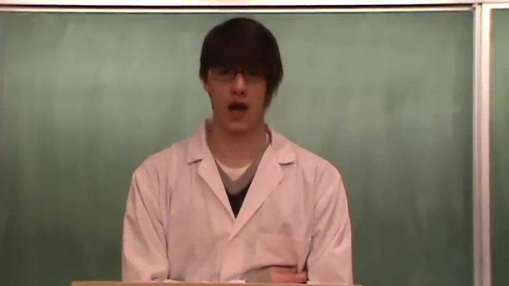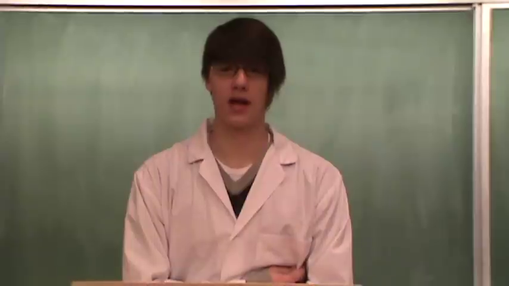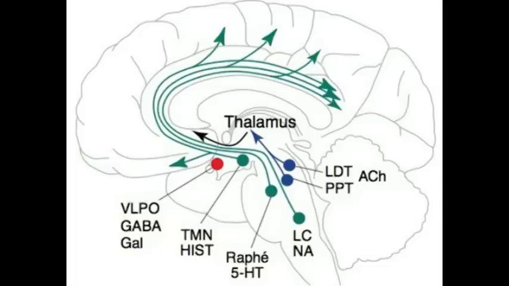How does the brain control our sleep-wake cycle? The hypothalamus is the control center of sleep, and the pathways within it communicate via many chemicals through feedback. The ascending arousal system controls our level of arousal and is centered around the hypothalamus. This system consists of noradrenergic neurons of the locus coeruleus, cholinergic neurons of the PPT and LDT, serotonergic neurons of the dorsal raphe nucleus, and histaminergic neurons of the tuberomammillary nucleus.